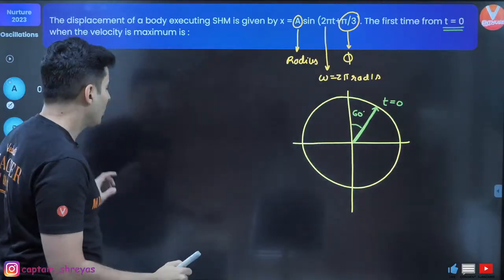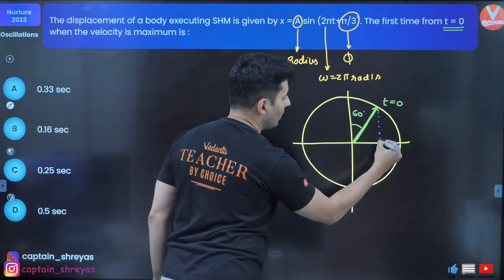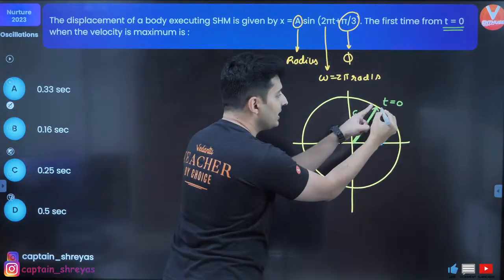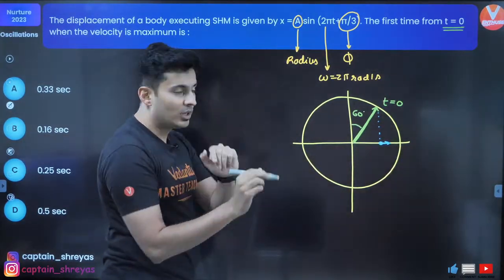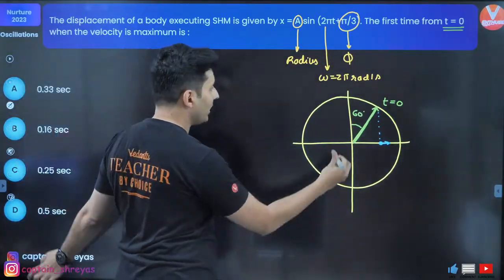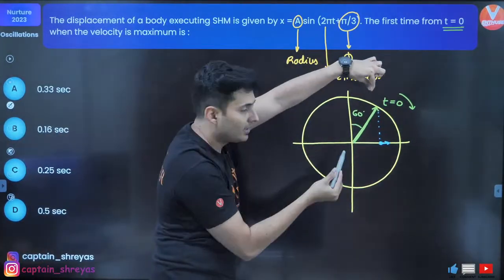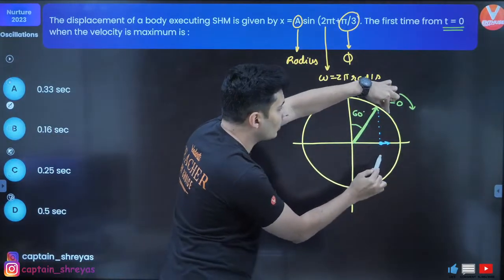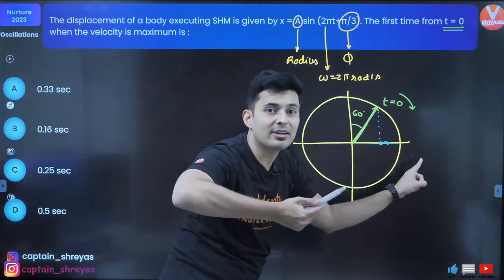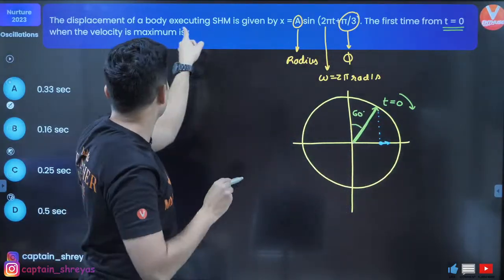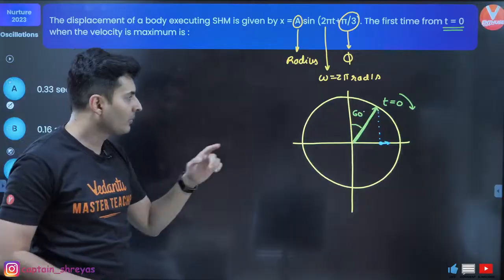Cool. Now, where will the shadow fall? The shadow will fall over here. And because it goes like that, this point will go like this. This point will go like this because this point over here is going to rotate with some angular speed. So visualize. As this point rotates, this point goes here. When it reaches here, what will happen? The speed will reduce and become 0. But the question says, when is the velocity maximum for the first time?